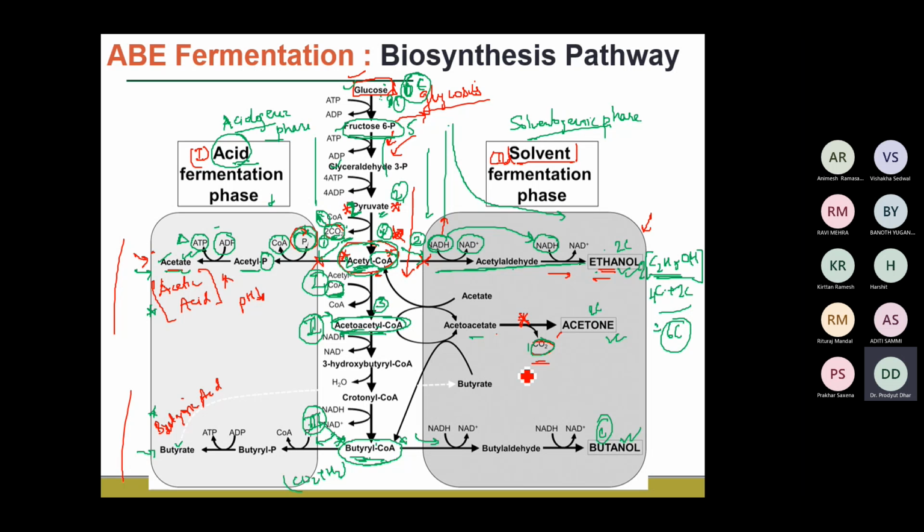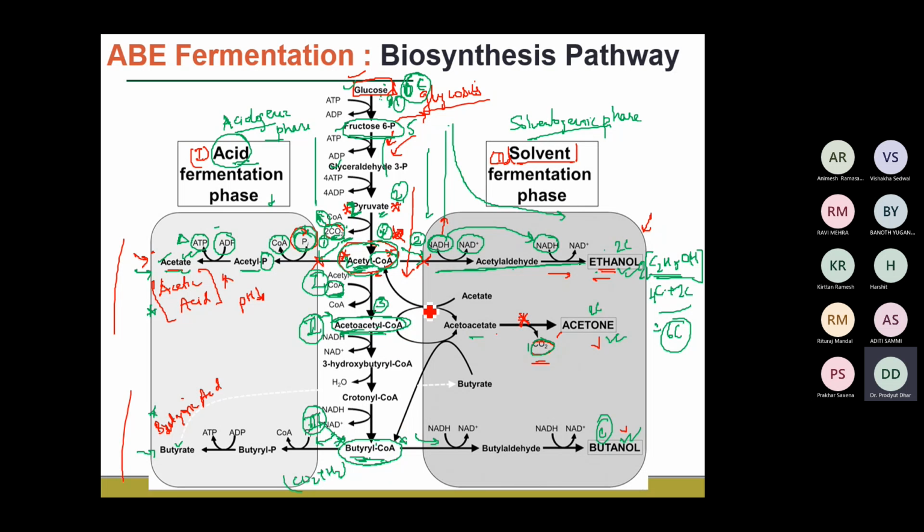So the AB fermentation has to be very carefully monitored, so that your targeted products like the acetone and the butanol can be obtained. For that, you need to add the cofactors, and you have to optimize your growth media components in such a way that these particular pathways, like we have seen the several branch points, like the formation of the acetoacetyl CoA or the formation of the butyryl CoA, should be promoted for the production of your targeted products.